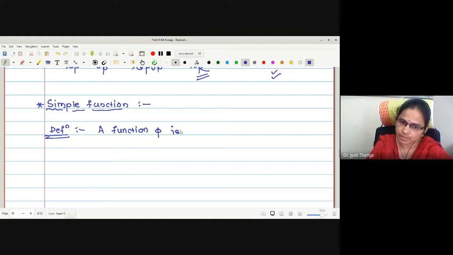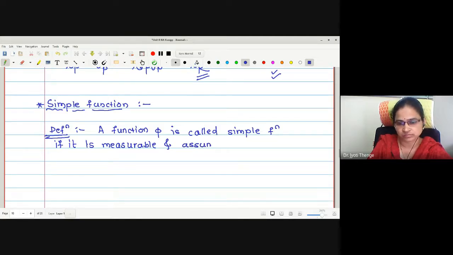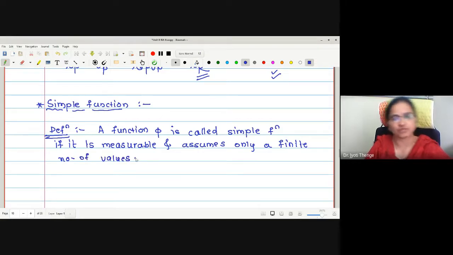A function phi is called a simple function if it is measurable and assumes only a finite number of values.